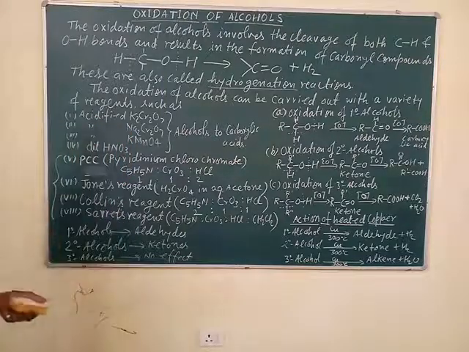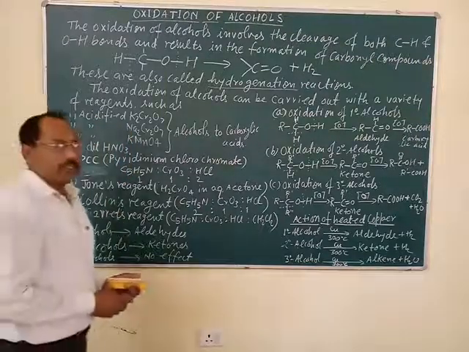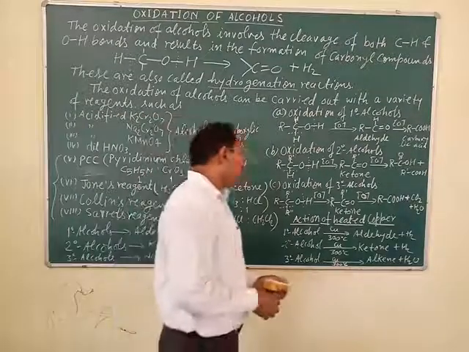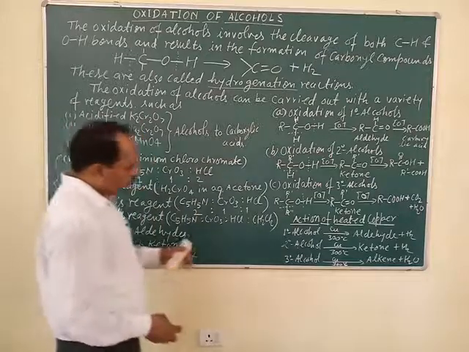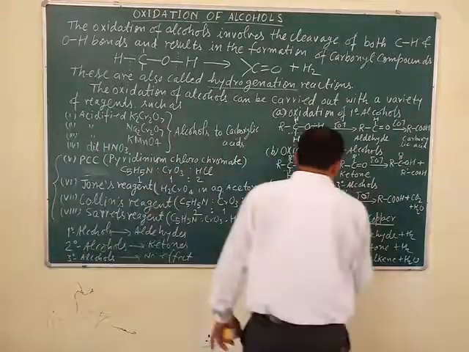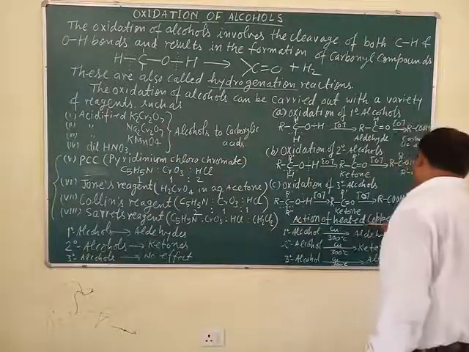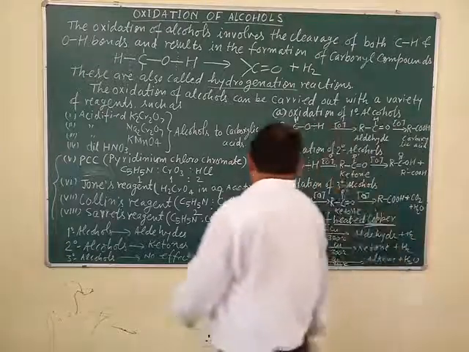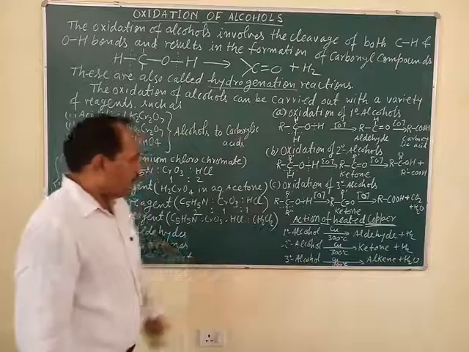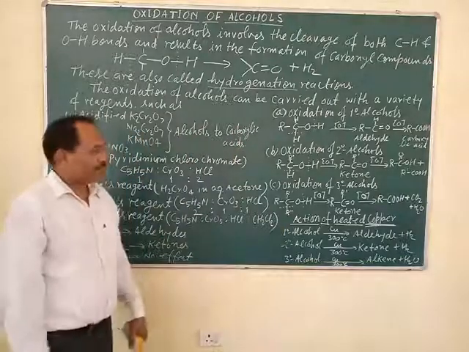Next reagent which is used for oxidation of primary, secondary and tertiary alcohols into different products is heated copper. What is the action of heated copper on different types of alcohols?